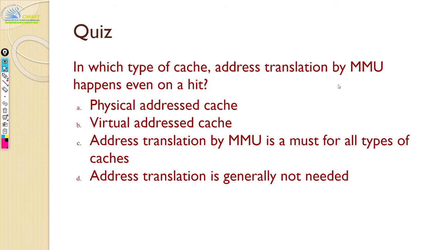Can we attempt to answer this quiz question? Which type of cache address translation by MMU happens even on a hit? Why is that?